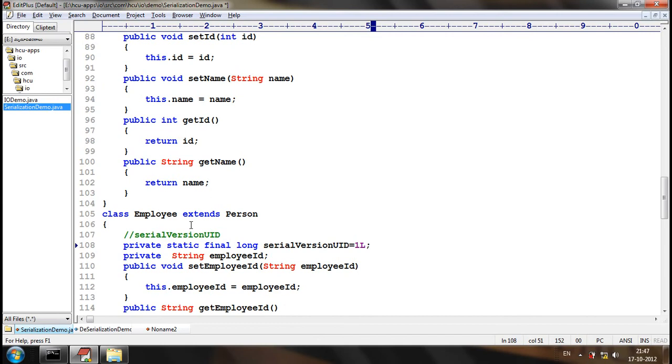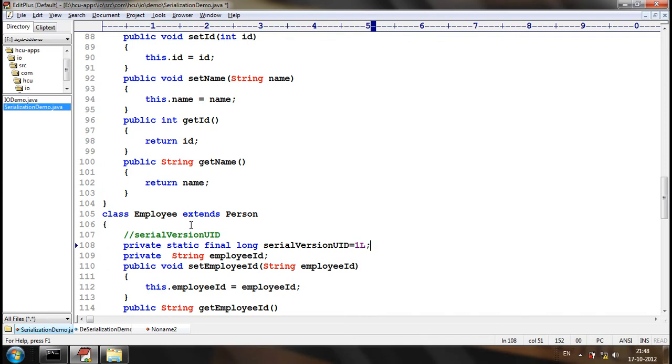While trying to deserialize, what happens? It will try to create an object of employee, that's fine. Okay? And it will try to set the value, some 1, 2, 3, to the EMP ID attribute of the employee class. But does the EMP ID attribute of the employee class exist? No. While deserialization it doesn't exist. So there is a conflict. It tells that it is an invalid class.